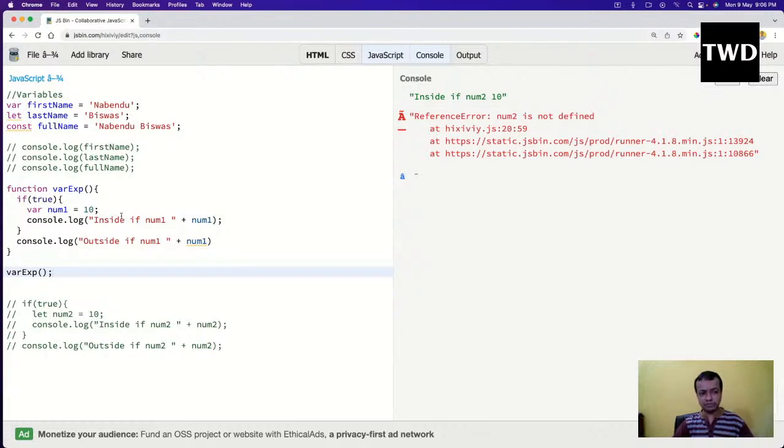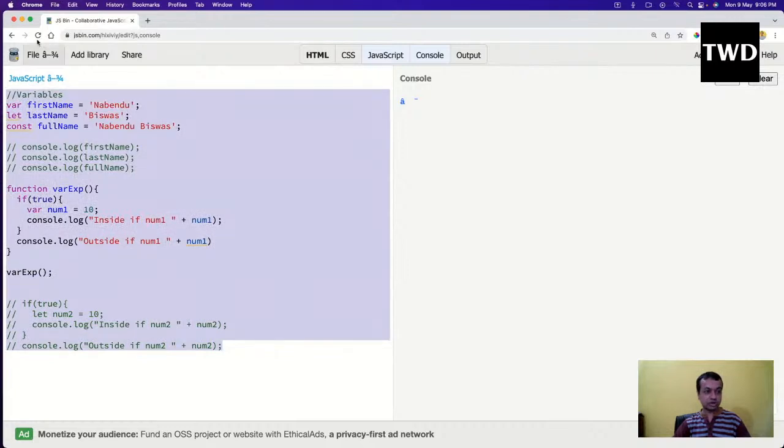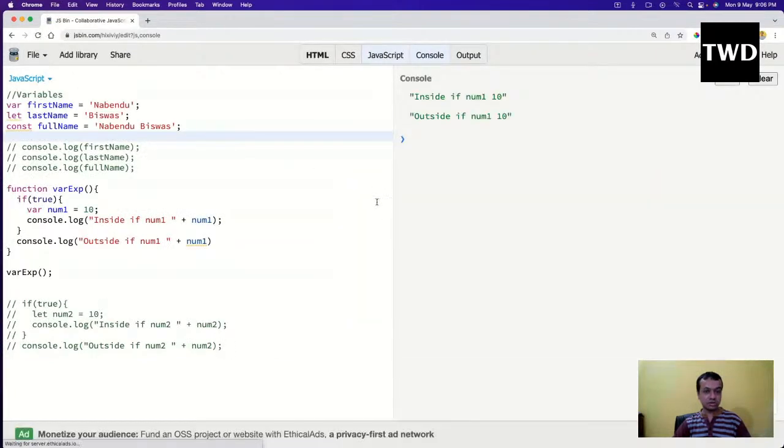So in JavaScript, what I have done here is I have created a function varExp, and inside this I have put that code. And a function you generally call like this, from outside you call it. So if I run it, inside the if num1 is coming, but what will happen if I take it outside the if?